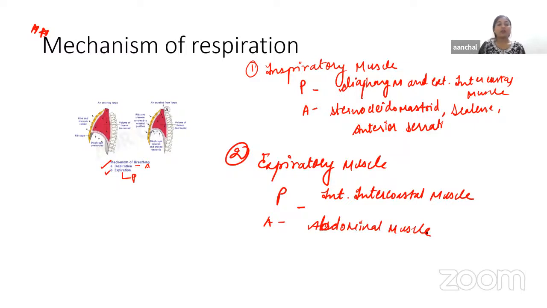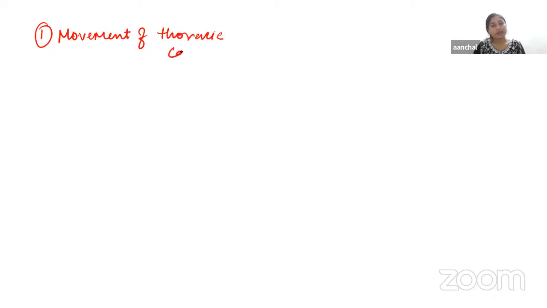Okay. Now, if we talk about the movements of thoracic cage, here we're going to learn about two movements, the movements of thoracic cage and the movements of lungs. Inspiration causes enlargement of thoracic cage. So during inspiration, what will happen? There will be enlargement of thoracic cage.